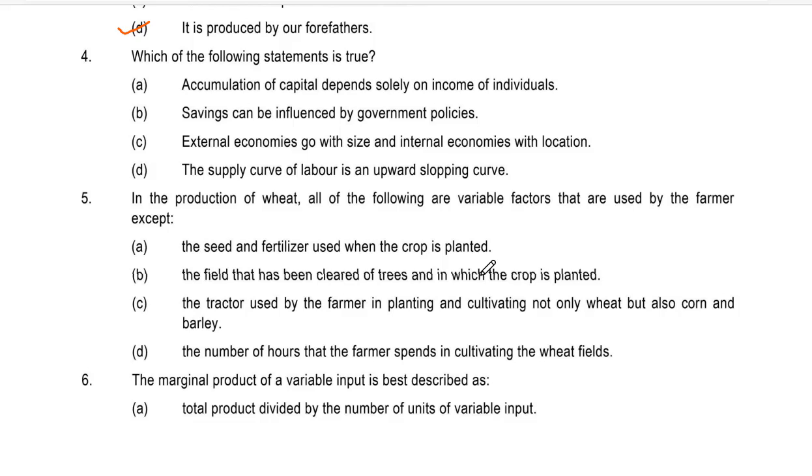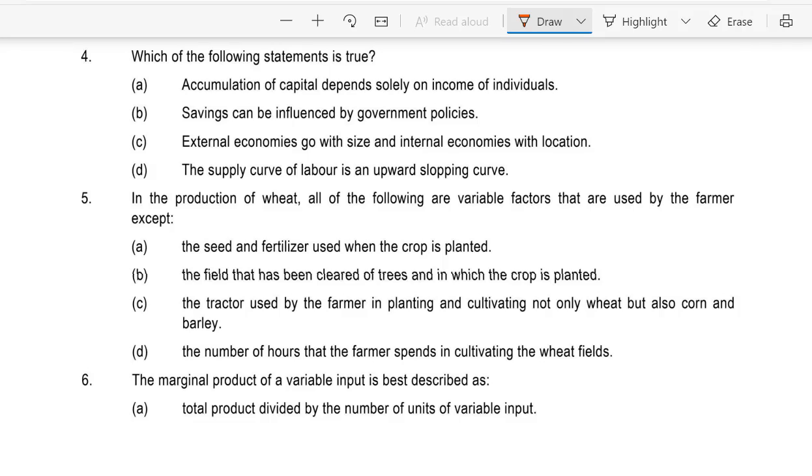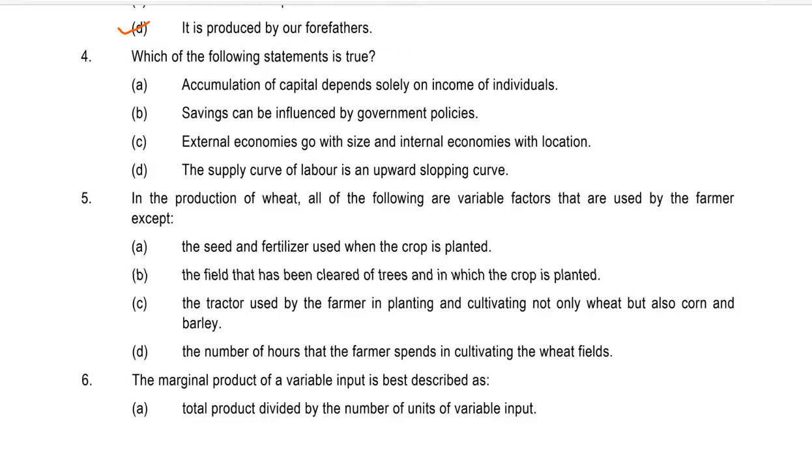Question number 4. Which of the following statements is true? A. Accumulation of capital depends solely on income of individuals. B. Savings can be influenced by government policies. C. External economies go with size and internal economies with location.